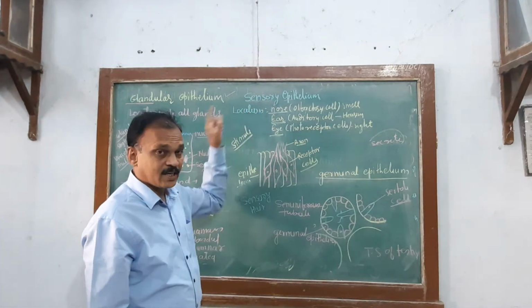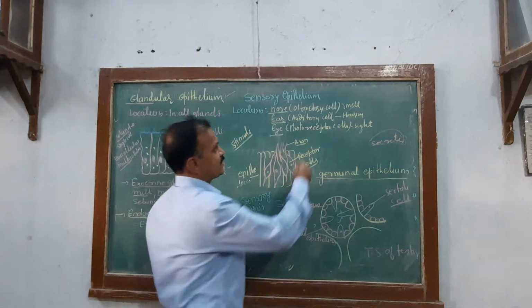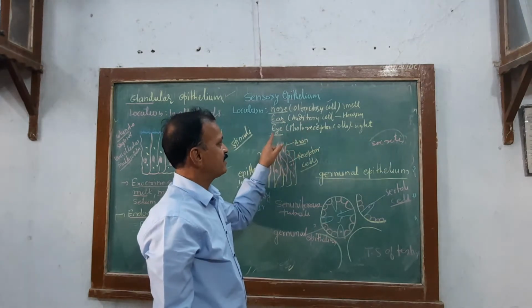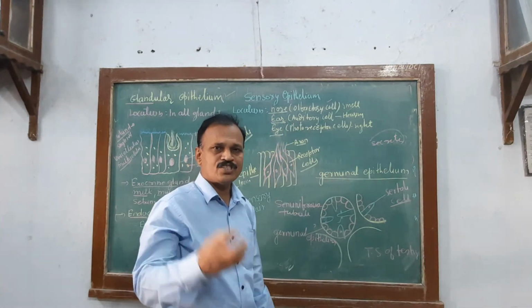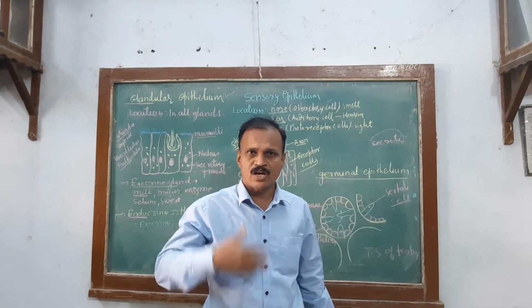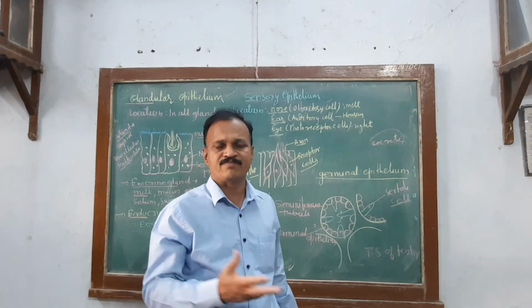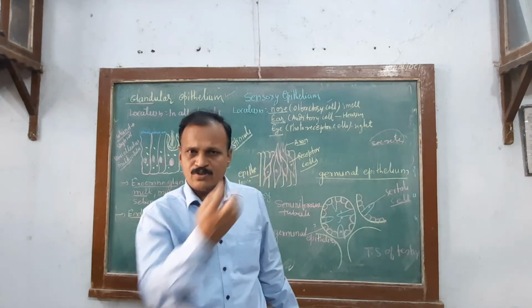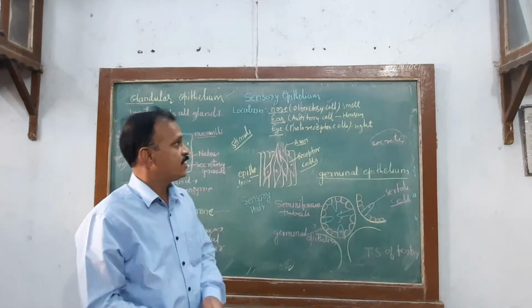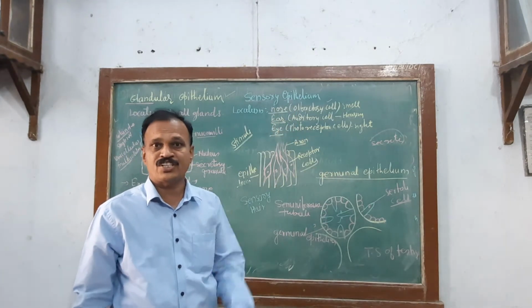So what do you have to write about the location? Nose, ear, eye. In the nose, which cells? Olfactory cells. In the ear, auditory cells. In the eye, photoreceptors, which are able to receive the sense of sight. Just as I am talking with you, the sound is produced. This is the sense of hearing. You may call this the stimuli. The ear is able to receive the stimuli. What I am telling you reaches you due to the presence of auditory cells. This is the sensory epithelial cell.